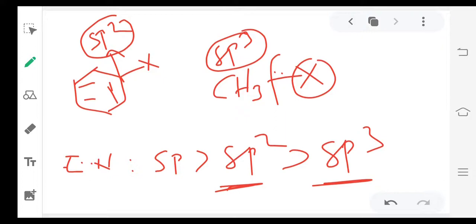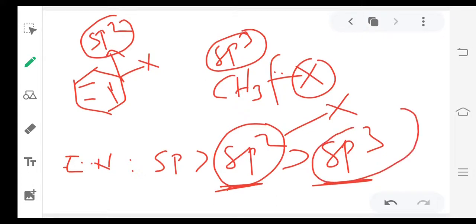And one more we can explain: the sp2 hybridized orbital size is less compared to the sp3 hybridized orbital size. When the size is less for the sp2 hybridized orbital, the bond between this sp2 orbital and X is short and strong, so breaking is difficult. The sp3 hybrid orbital is a big one, so the bond between the sp3 hybrid orbital and X is long, and we can break it easily.